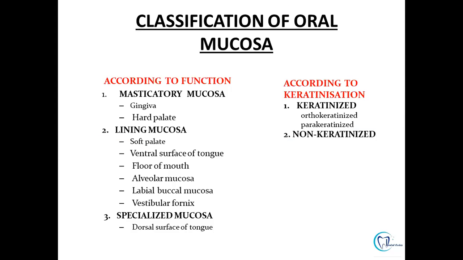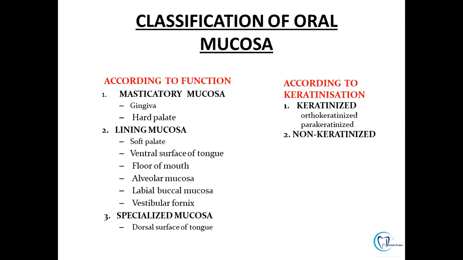We'll be revising the classification once again. The oral mucosa is classified based on functional adaptation into masticatory mucosa, the mucosa which bears the masticatory load, which comprises gingiva and hard palate. Second is the lining mucosa, because the oral cavity provides a moist lining by the mucosa, and it comprises the soft palate, ventral surface of tongue, floor of mouth, alveolar mucosa, labial or buccal mucosa, and the vestibular fornix. Also, there is a specialized mucosa which provides sensation for taste, pressure and pain, and this comprises the dorsal surface of tongue.